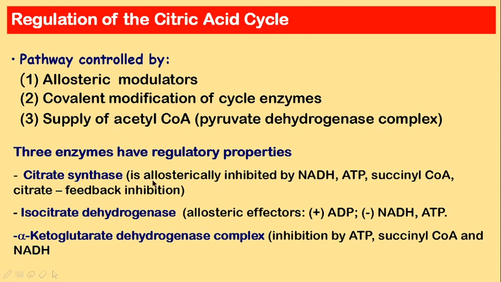So citrate synthase will be inhibited by NADH, ATP, succinyl CoA, and citrate. Isocitrate dehydrogenase will be inhibited by the excess of NADH and ATP, whereas it will be activated by ADP. Then alpha ketoglutarate dehydrogenase will be inhibited by ATP, succinyl CoA, and NADH. So this is how the TCA cycle will be regulated.